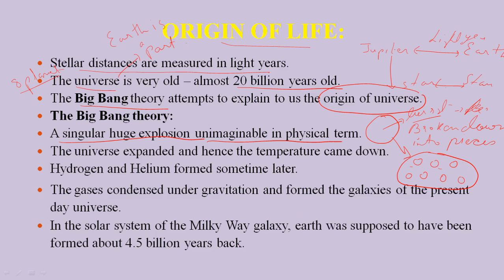Like if we consider a sun, let's suppose we are considering a sun, then all the planets are around it. It is a sun.